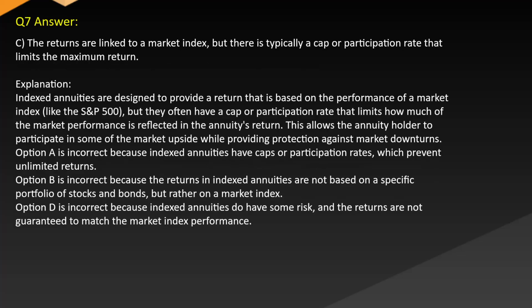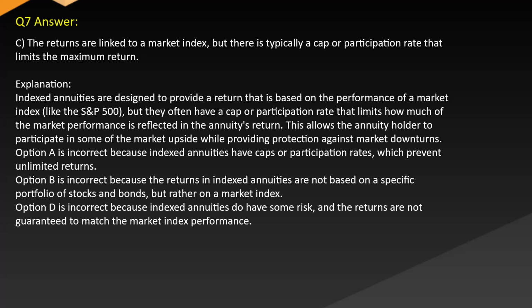Answer: C. The returns are linked to a market index, but there is typically a cap or participation rate that limits the maximum return. Explanation: indexed annuities are designed to provide a return that is based on the performance of a market index like the S&P 500, but they often have a cap or participation rate that limits how much of the market performance is reflected in the annuity's return. This allows the annuity holder to participate in some of the market upside while providing protection against market downturns.